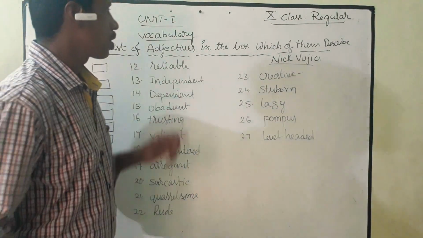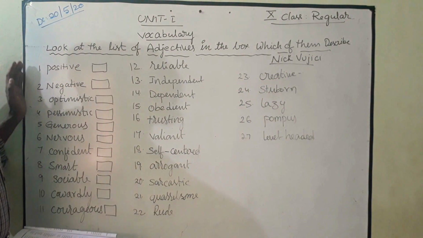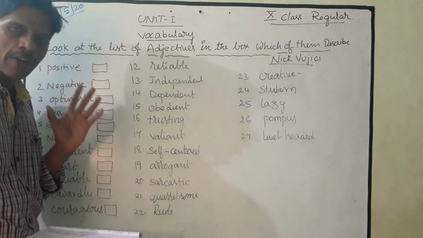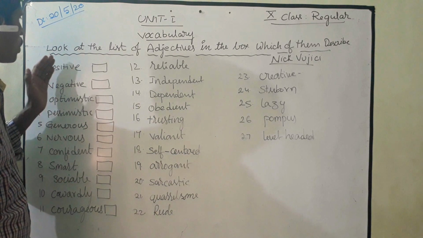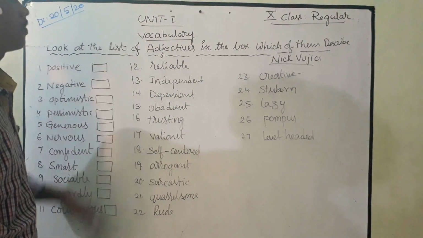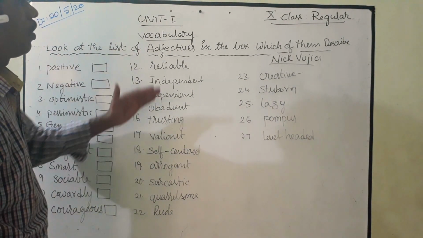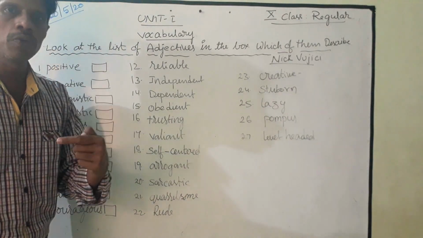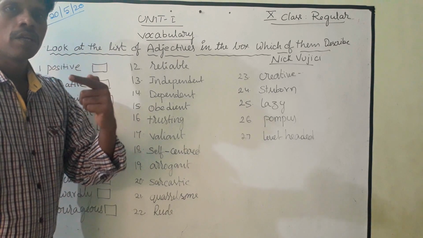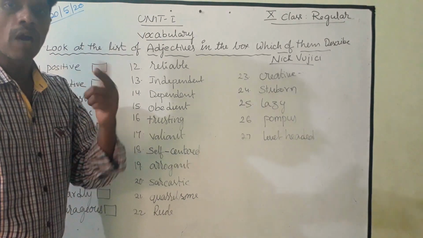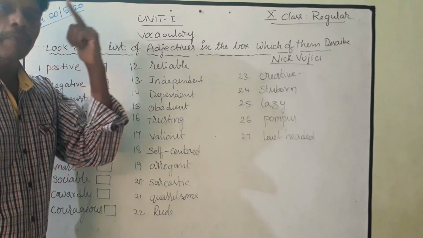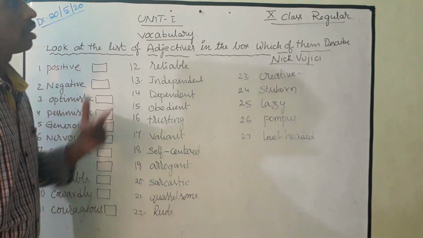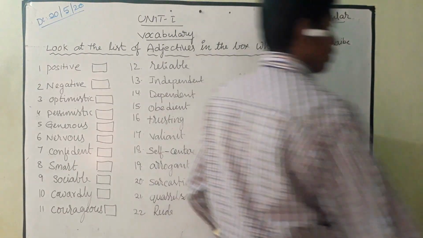Here, my dear children, if you look at the board, there is some vocabulary we need to learn. If you see the list of these adjectives, you may find that, because you already learned the lesson and I told you to keep on reading the textbook, while reading the textbook you have already generated some ideas in your mind, I think.